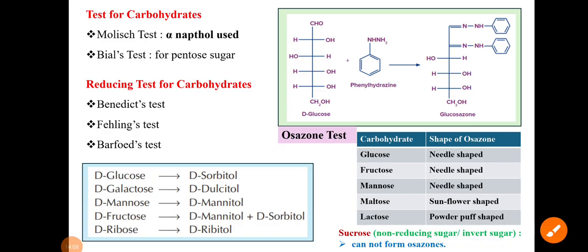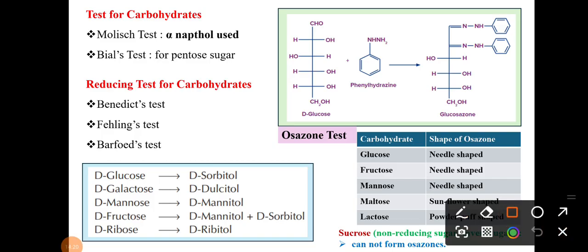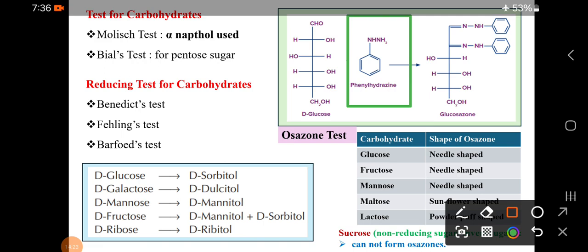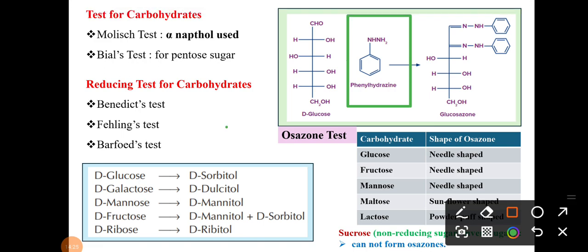In the last one, the osazone test is there, a very well known test to all of us. So what is osazone formation? Different crystals are formed in the osazone test. And what is the reagent here? That is phenylhydrazine. Please remember the name of the reagent. Your glucose molecule reacts with phenylhydrazine and forms glucosazone. Similarly, all sugars like fructose, mannose, maltose, lactose react with phenylhydrazine and form the respective osazones, okay?